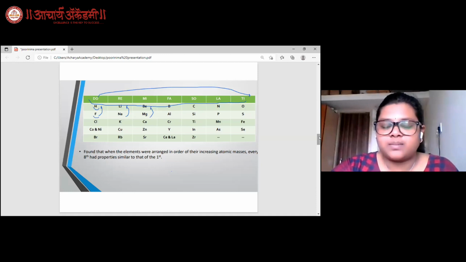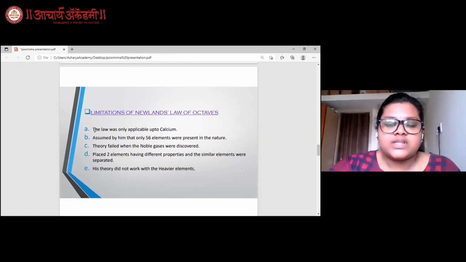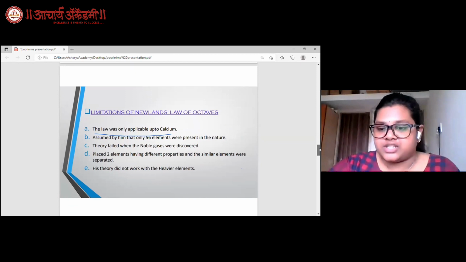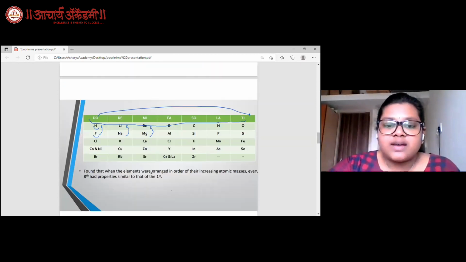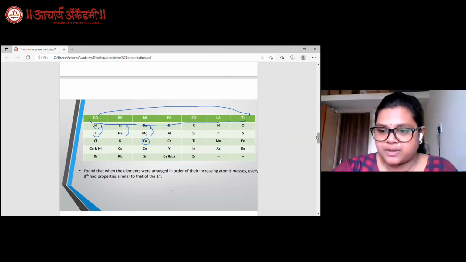Now let us talk about the limitations or drawbacks of Newlands' Law of Octaves. The first is that the law was applicable only up to calcium, because when seen in this table and compared with the modern periodic table, not all the eighth elements after calcium have properties similar to the first element. They have huge variations in physical as well as chemical properties.